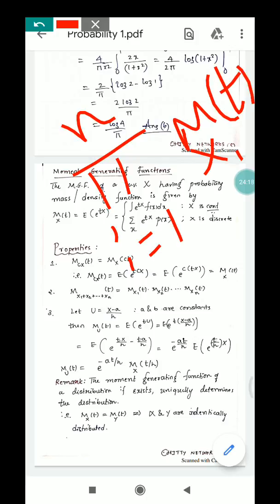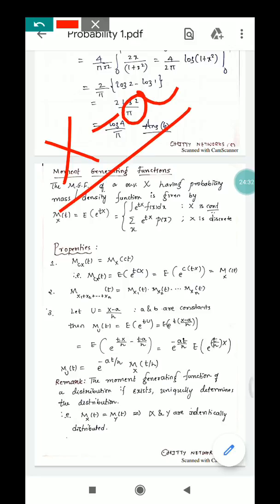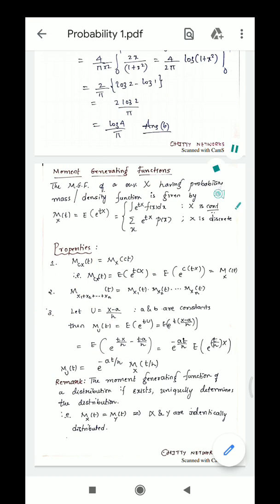So if you want the moment generating function of the sum, then you will get the product. And if you change a random variable by location and scale, and you put this equal to U, and you want M_U of t, this will be given by this expression. So this is very important. It will be used to solve problems.